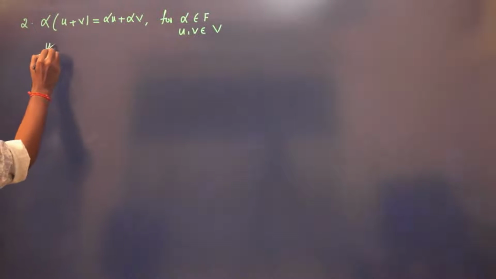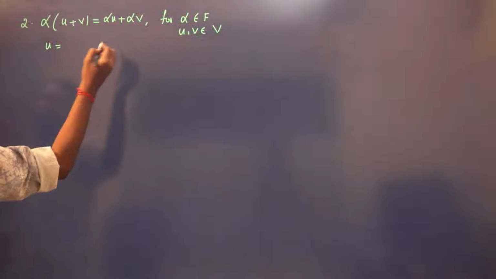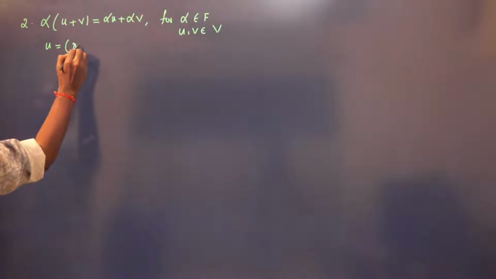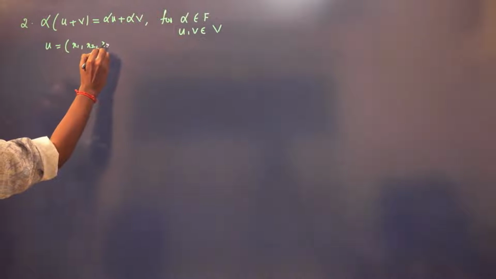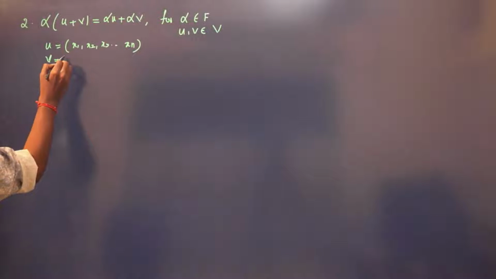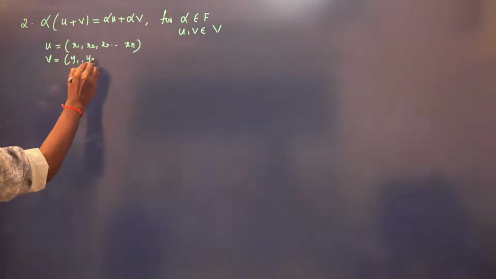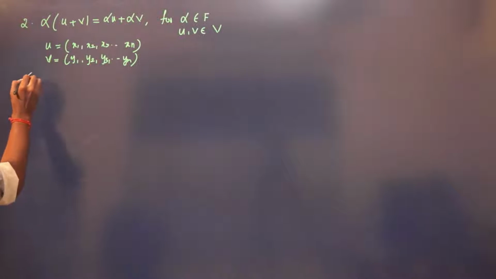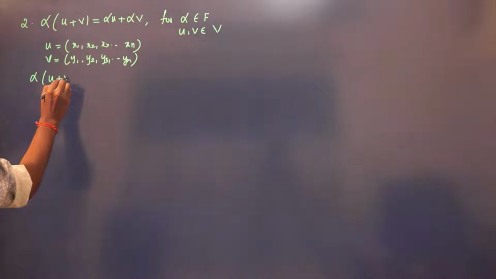Now let us take U and V belonging to V, where every element is a tuple. Let us take U to be x1, x2, x3, and so on up to xn. Let us take V to be y1, y2, y3, and so on up to yn. Now what is alpha into (U plus V)?